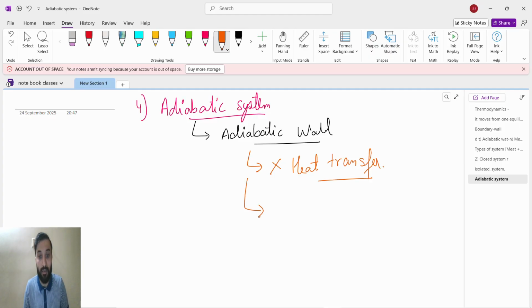And the next thing is, matter exchange is possible, because adiabatic means no heat transfer, no touching, but you can exchange your books, notes. So for the adiabatic system and adiabatic wall, no heat exchange, no touching, but matter exchange is possible.